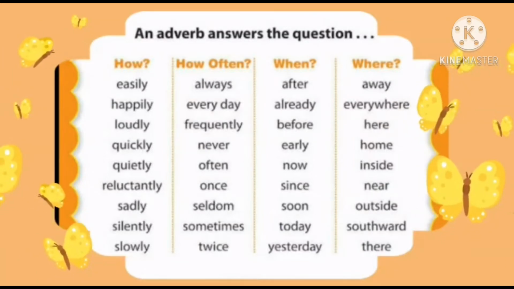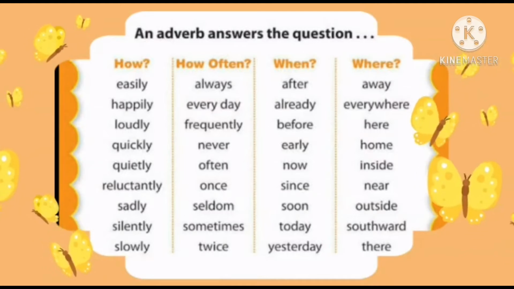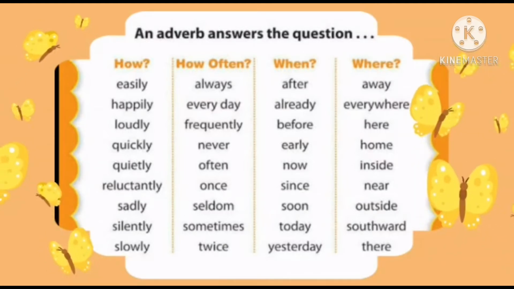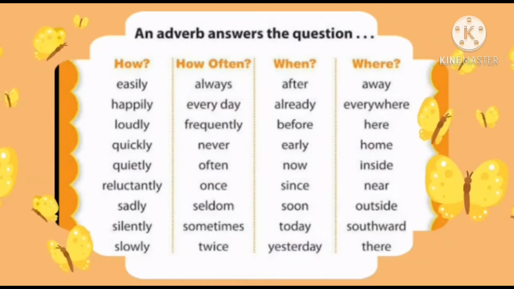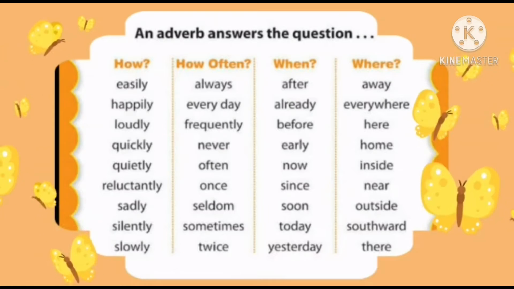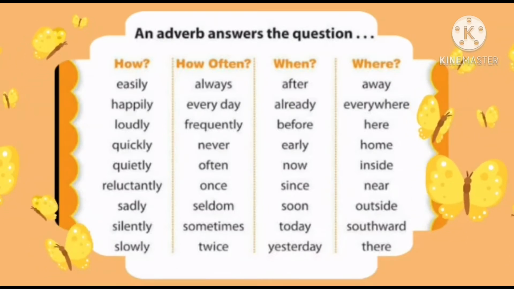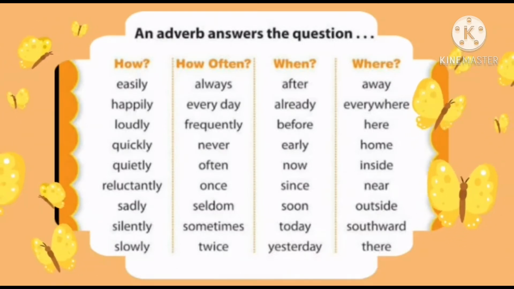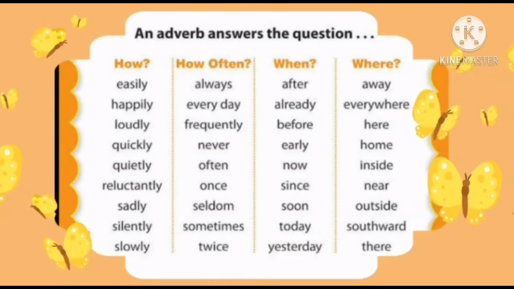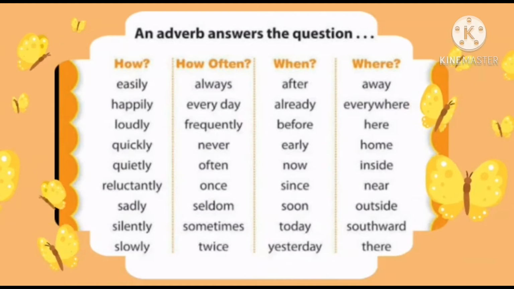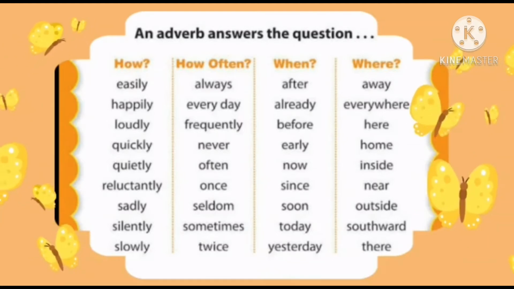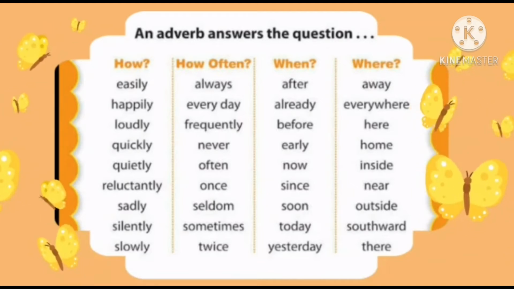An adverb answers the question how. How is the work done? Easily, happily, loudly, quickly, quietly, reluctantly, sadly, silently, slowly. How often? How many times is it done? How often do you go to school? Always, every day, frequently, never, once, often, seldom, sometimes, twice.